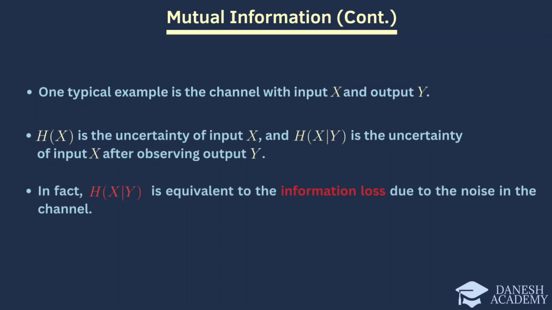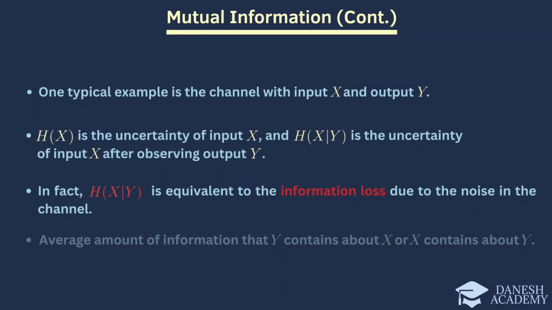In fact, H(x given y) is equivalent to the information loss due to the noise in the channel. This means that any uncertainty remaining about x after observing y is due to the imperfections or noise present in the communication process. Mutual information therefore quantifies the average amount of information that y contains about x, or equivalently, the average amount of information that x contains about y.